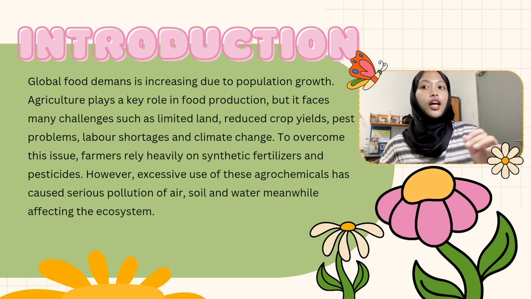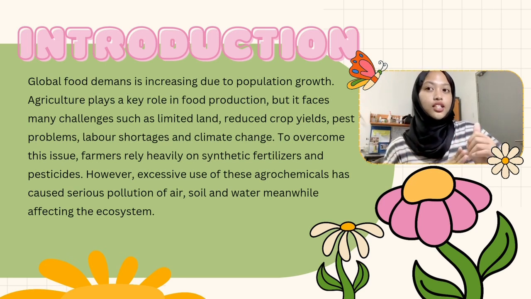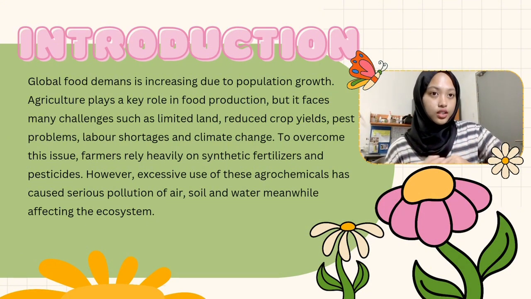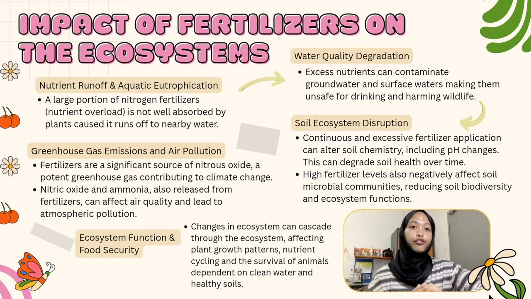While the agrochemicals help improve yields, their excessive use has led to serious pollution of air, water, and soil, which negatively affects the ecosystem. This slide will highlight the major impacts of fertilizer use towards the ecosystem. First, nutrient runoff and aquatic eutrophication. This can occur when a large portion of nitrogen fertilizer is not fully absorbed by plants. This is also known as nutrient overload.